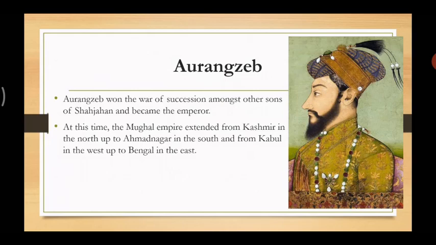At this time, the Mughal Empire extended from Kashmir in the north up to Ahmednagar in the south, and from Kabul in the west up to Bengal in the east. To this, Aurangzeb added Assam in the east and the regions of Adil Shahi of Bijapur in the south and Qutub Shahi of Golconda after he ended these kingdoms.